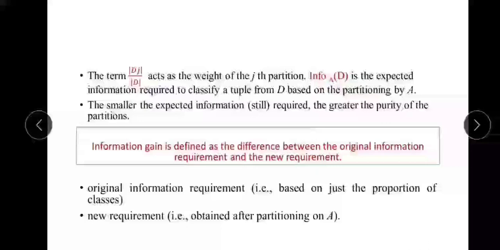The smaller the expected information still required, the greater the purity of the partition. So we can define information gain as the difference between the original information requirement and the new requirement. The original information requirement is based on the proportion of the classes, and the new requirement is obtained after the partitioning on attribute A.